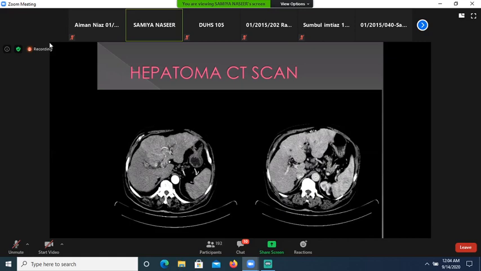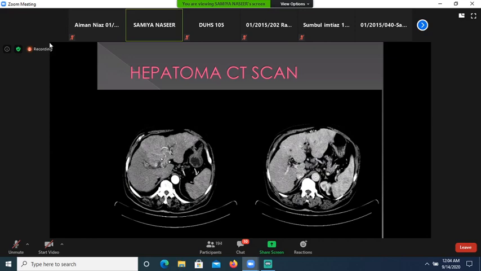For the evaluation of hepatoma, we perform this triphasic CT scan. First phase is the plain CT, then the arterial phase and the venous phase. Because hepatoma, what is the blood supply of hepatoma?